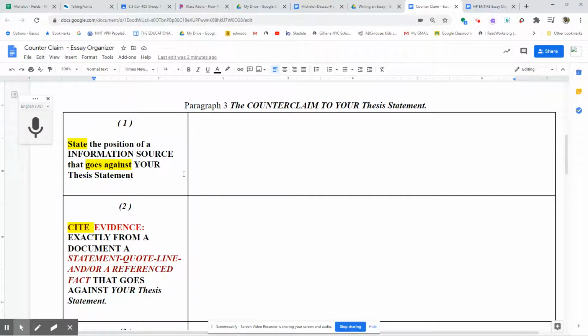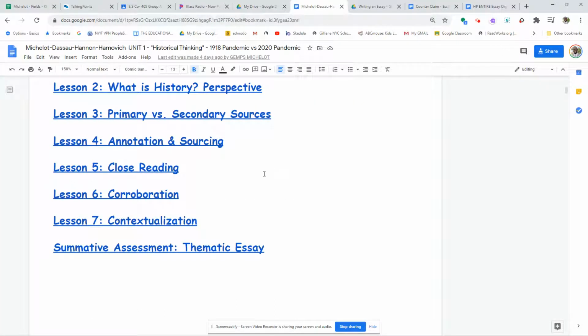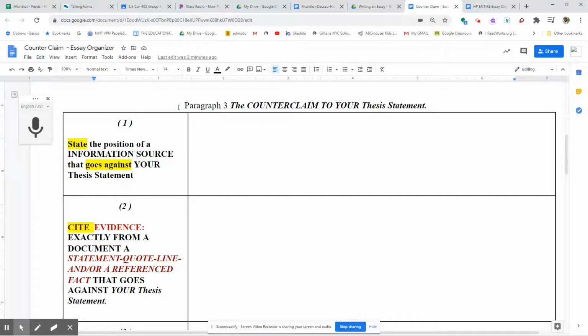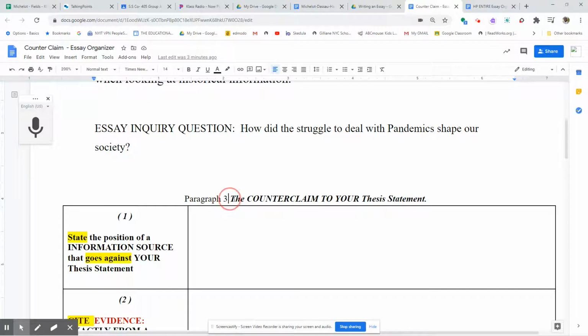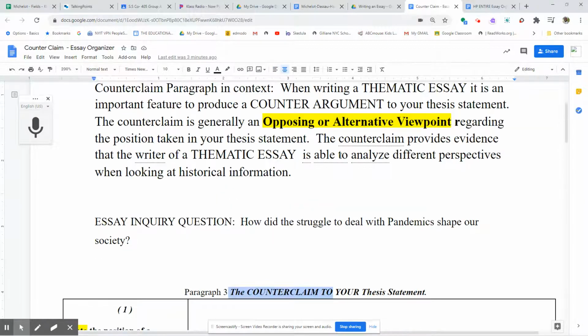Now, in terms of the counterclaim, the same information that was provided in the historical thinking packet, which includes all the reading articles and all the videos, still applies. The same thing that you did for the second paragraph of an essay, you do in this paragraph. The only difference is instead of finding a source or set of sources that supports your thesis statement, you're going to find a set of sources that goes against your thesis statement. Thus, that's why it's called the counterclaim or opposing claim, opposing or alternative viewpoint.